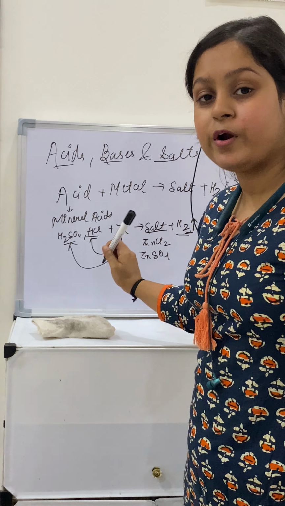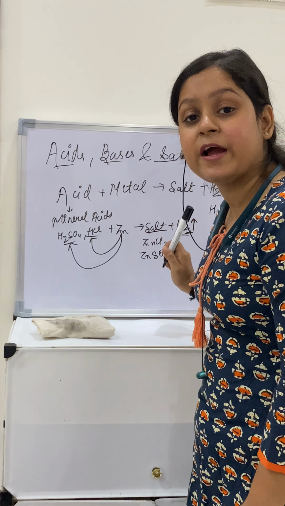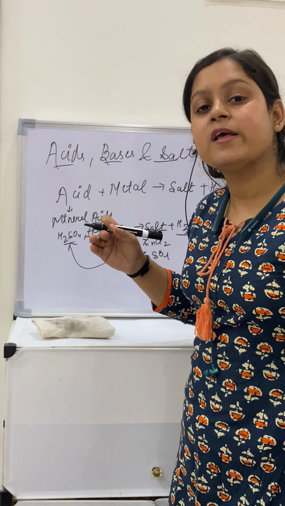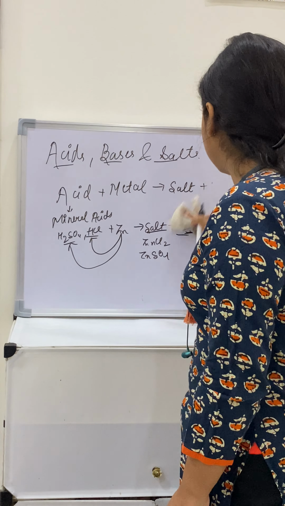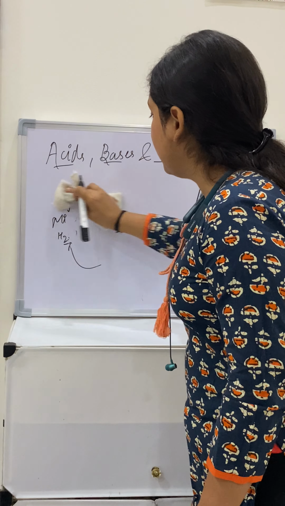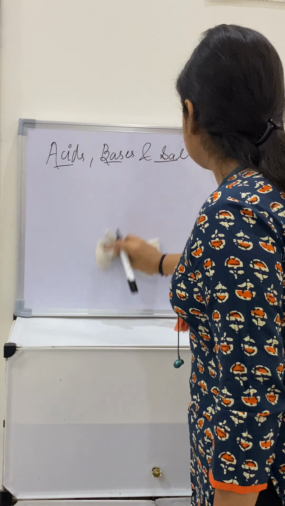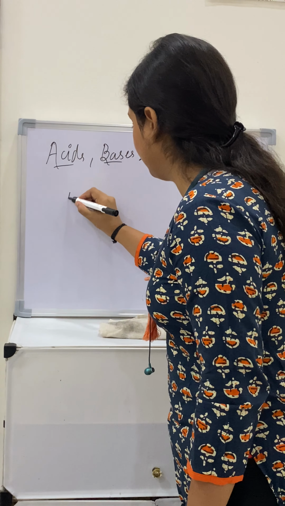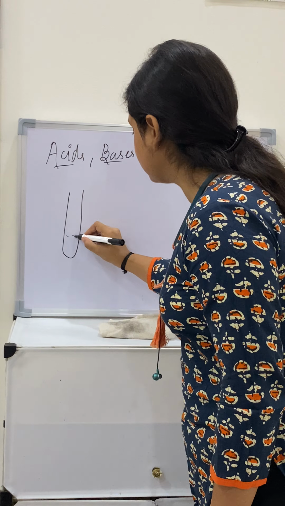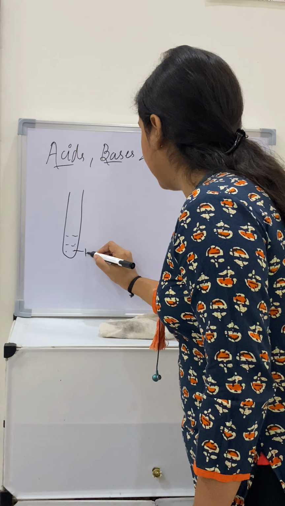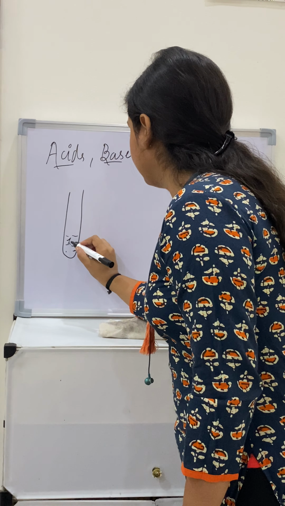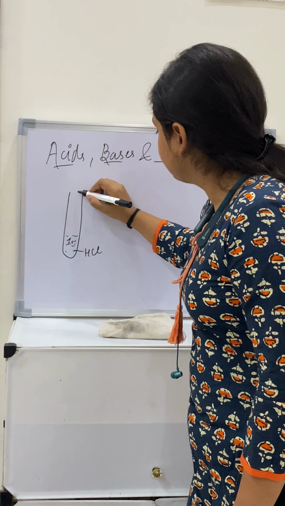Now there is also a test to check the presence of this hydrogen gas, that is known as the pop sound test. Now what is a pop sound test? When we dissolve acid and metal in a test tube, suppose this is HCl and we are dissolving zinc. Now what will happen?